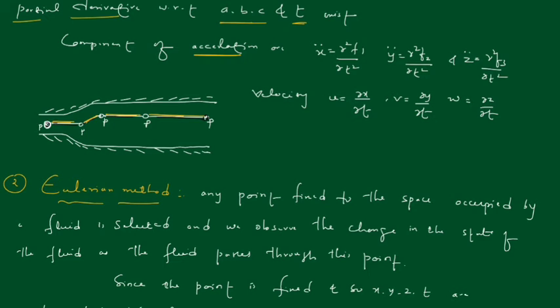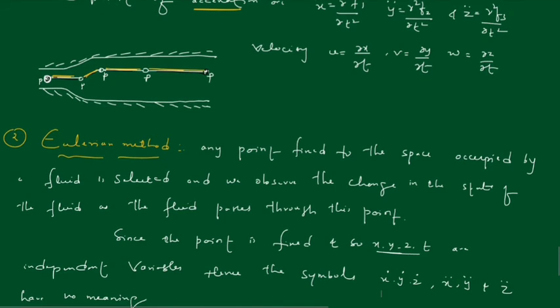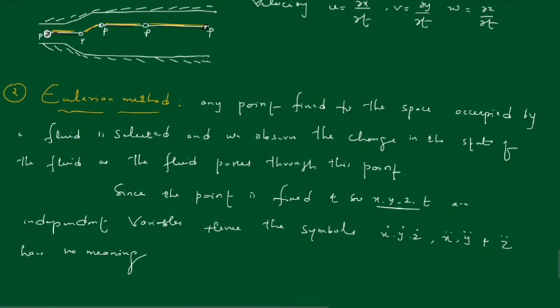So the velocity at the point x, y, z at t is given as u equals f1 of x, y, z, t, v equals f2 of x, y, z, t, w equals f3 of x, y, z, t, which is nothing but Eulerian.